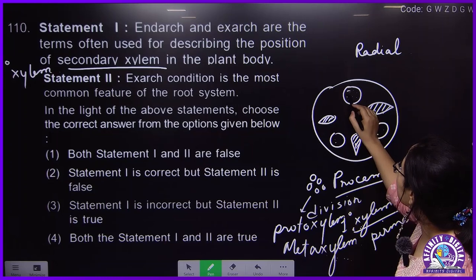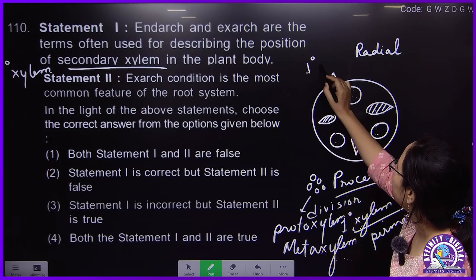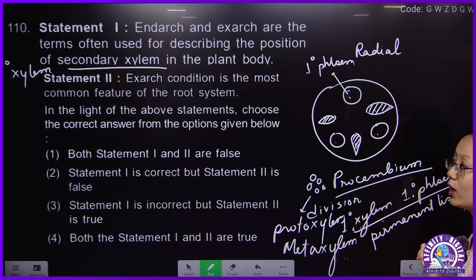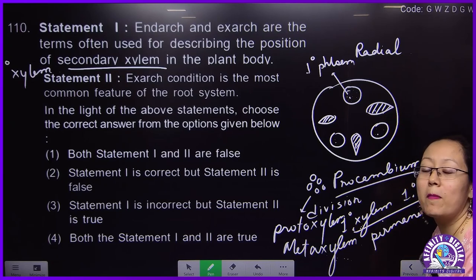So in the radial arrangement, this is primary phloem, and this xylem is primary xylem.